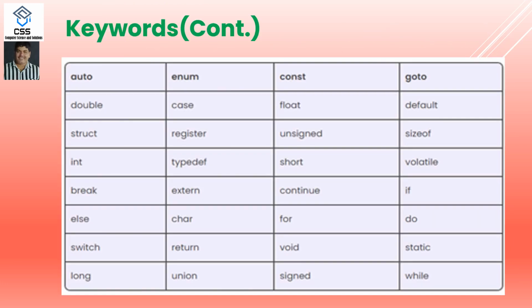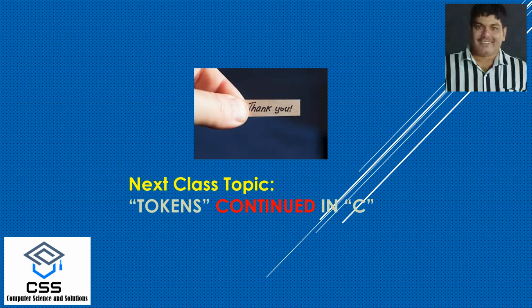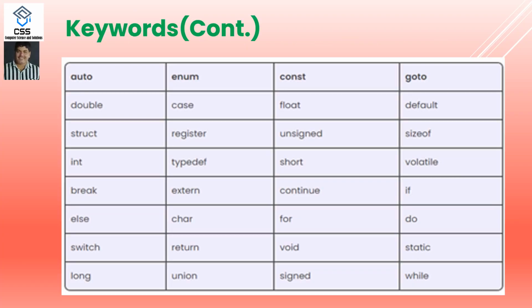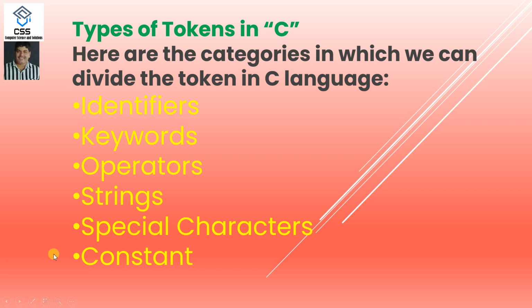Keywords are the reserved words like int, char, float, double. And operators are the special symbols without which any calculation or manipulation cannot be done. In the next class, we will discuss the rest of the tokens we left behind, that is string, special character, and the constant.